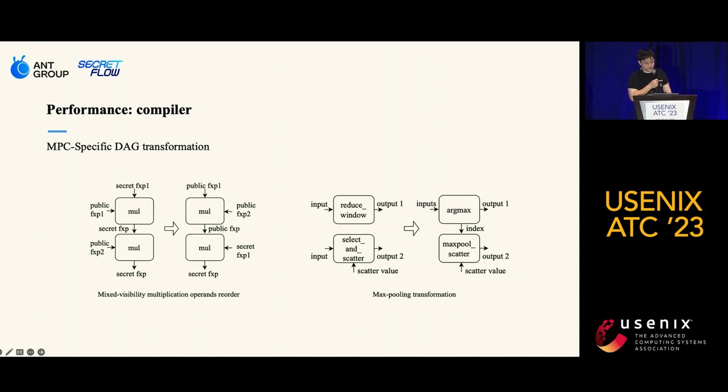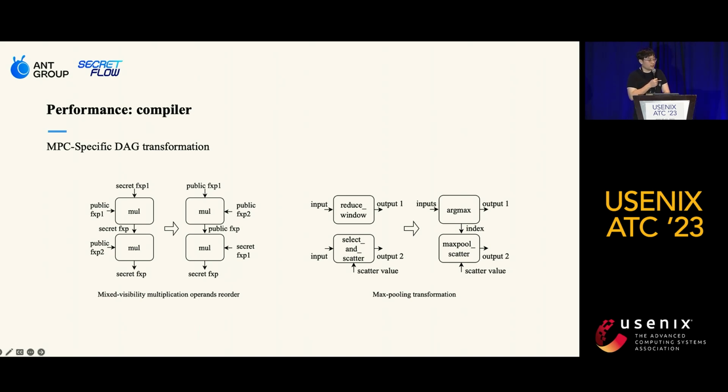The second optimization pass is related to max pooling layers. Usually in a forward layer, the maximum values are computed within a window of a tensor, and then in the backward layer, a select and scatter will find the maximum value on the same tensor with the same window setup. Both operations need to find the same data.